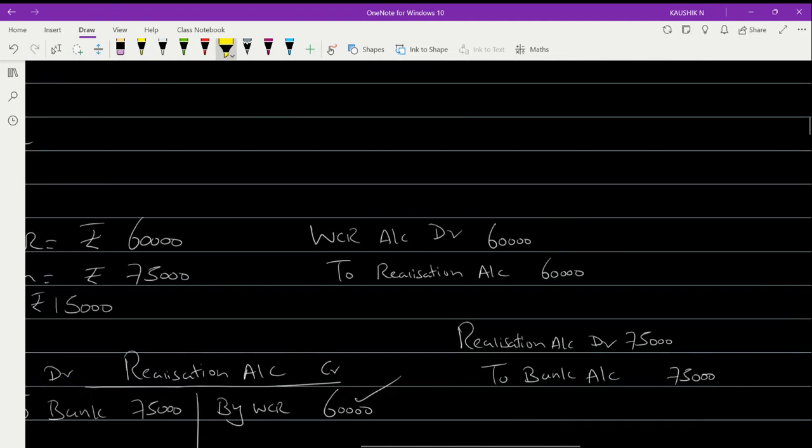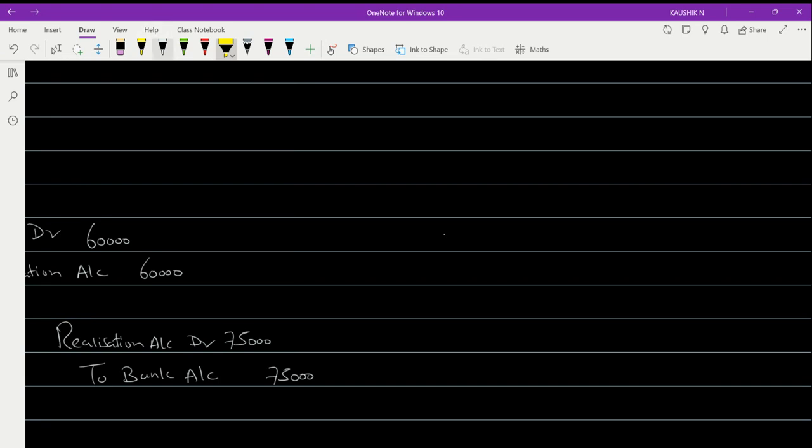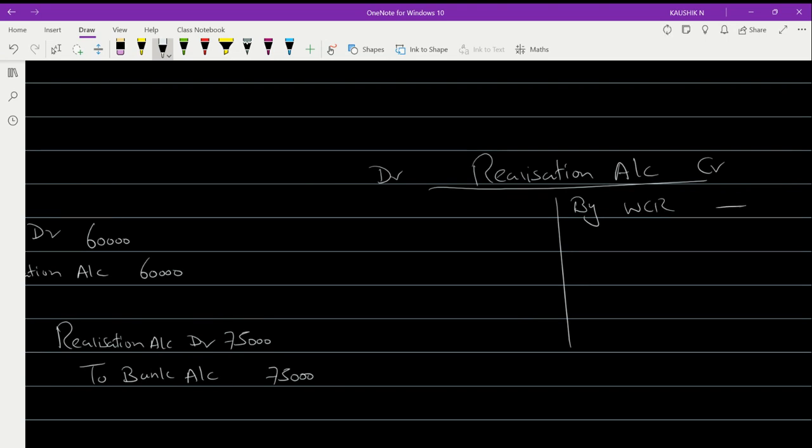So when I'm preparing my realization account, provided I got an amount in my WCR, I may bring it here. But here, my WCR is nil, so I won't bring it to my realization account. There is no use of showing a nil value in the ledger account. But there is a liability appearing, where a claim has arisen for which I have to make the payment. So that entry alone you will pass as to bank, whatever the amount is.